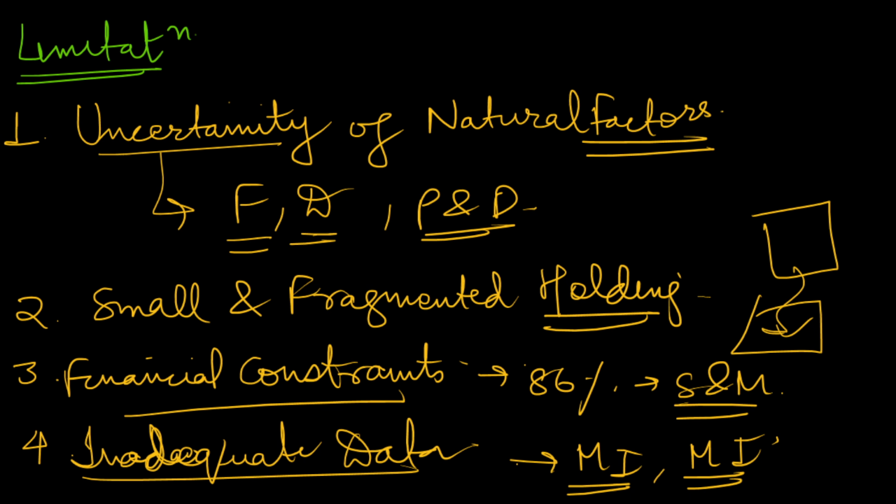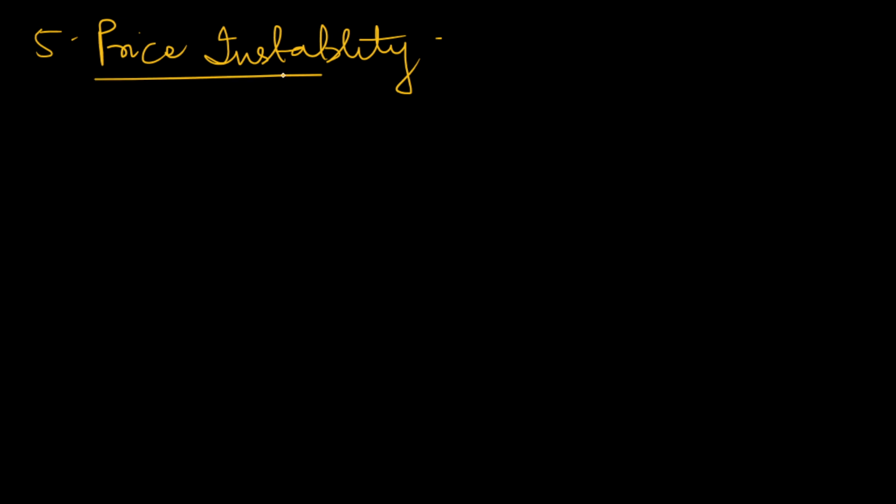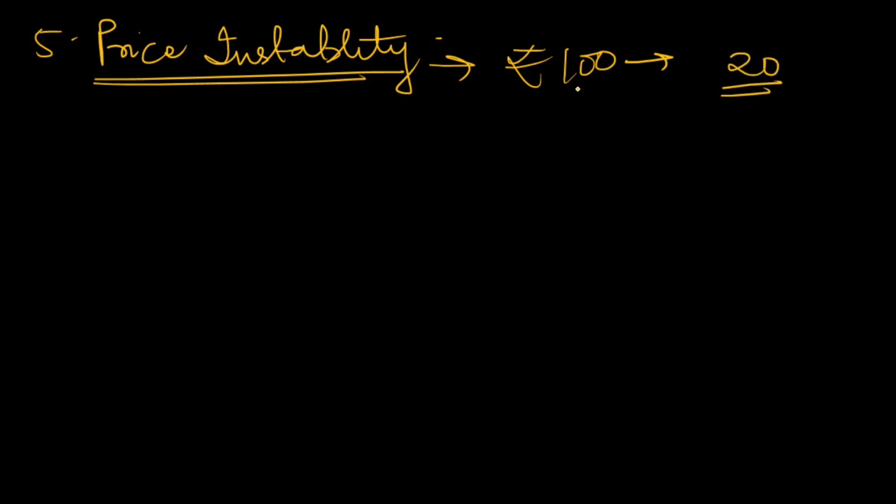Next, you can also mention price instability. There are huge fluctuations in price, especially in agriculture. We will see that sometimes the same tomato is rupees 100 per kg, and after some time we will find that same tomato is rupees 20 per kg. So with this price instability, no one knows when the price is going up or going down, and demand is changing very fast. All these things can add as a problem.